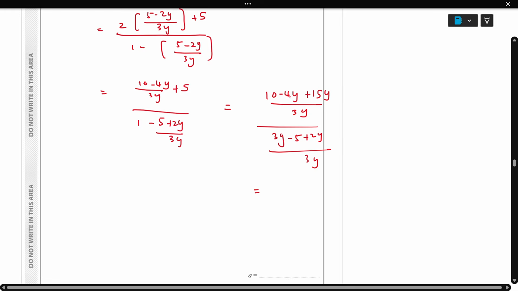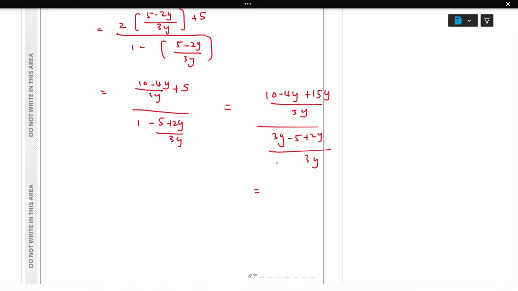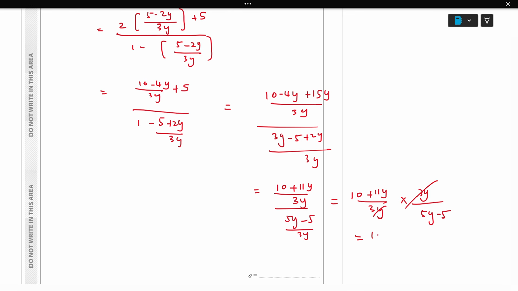So 10 − 4y + 15y is 10 + 11y over 3y, and the denominator is 5y − 5 over 3y. Now write it using the reciprocal: (10 + 11y)/(3y) times 3y/(5y − 5). The 3y gets cancelled, and what is left is (10 + 11y)/(5y − 5).